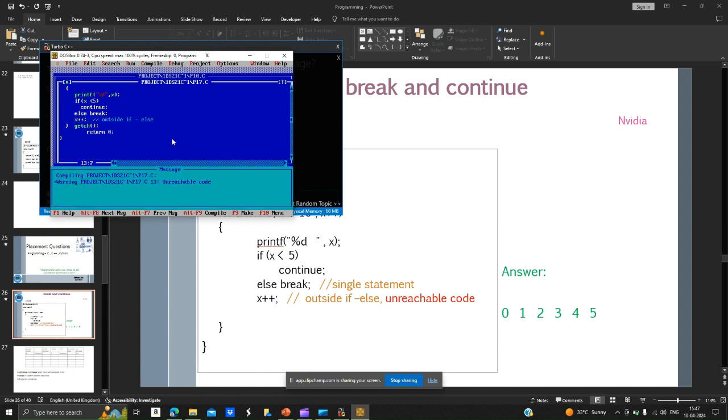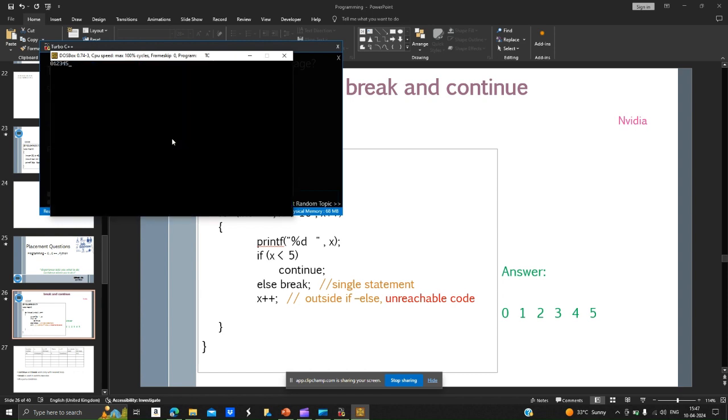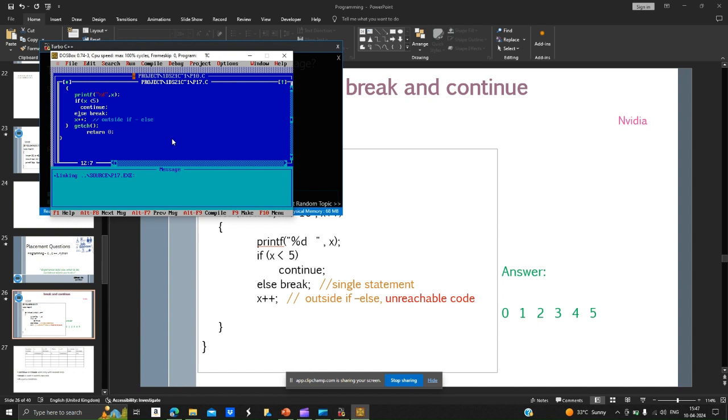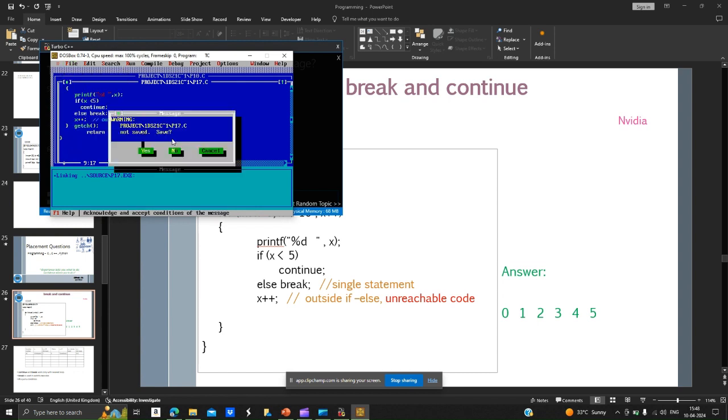Then to run, it is Alt F9 and Control F9, compile and run. So we have 0, 1, 2, 3, 4, 5. Why did I get it with no space? Because when I was typing here, I didn't give any space here. But in our coding question, we had this space. So if you give one space here, it will come. Then you can quit.